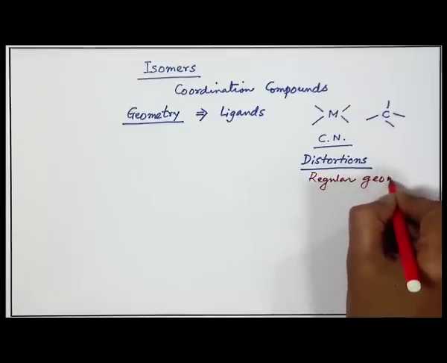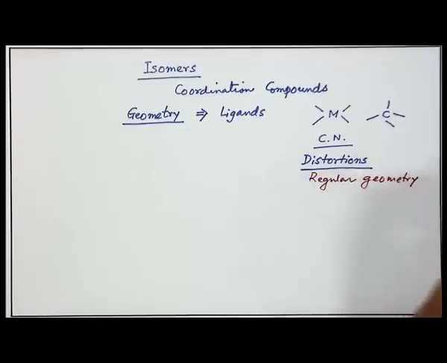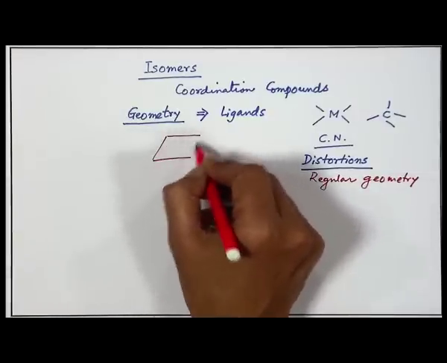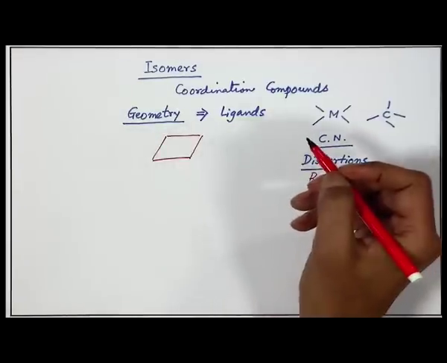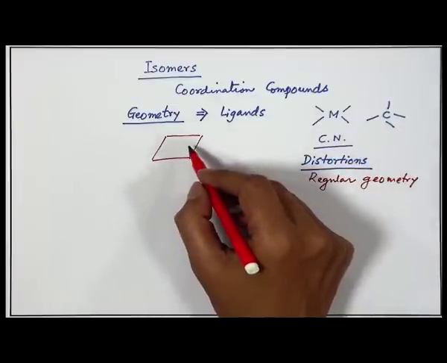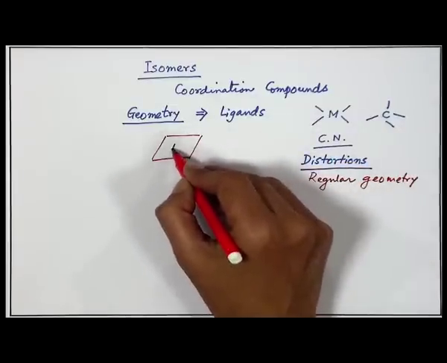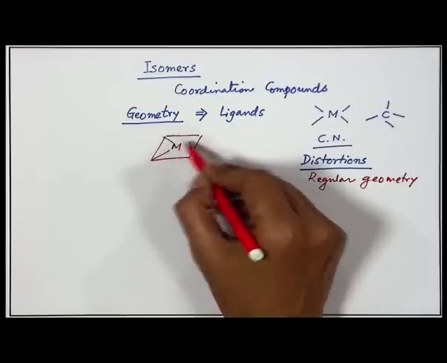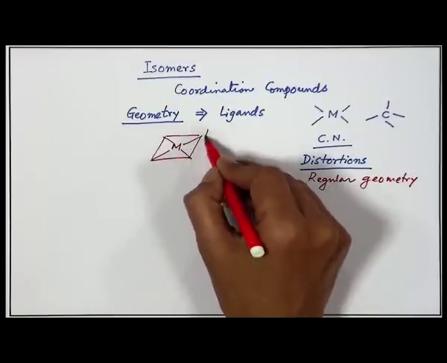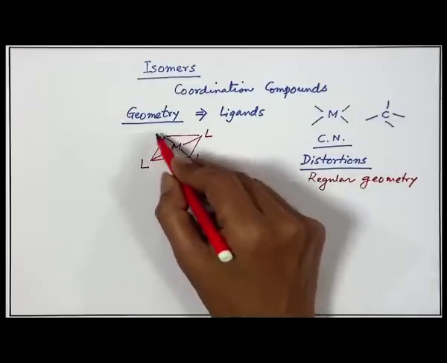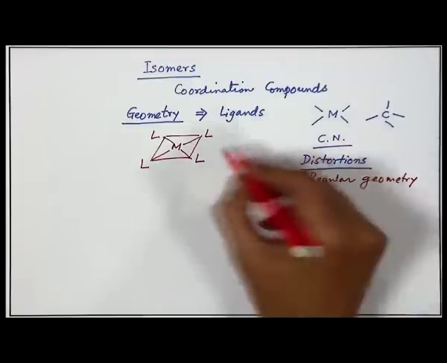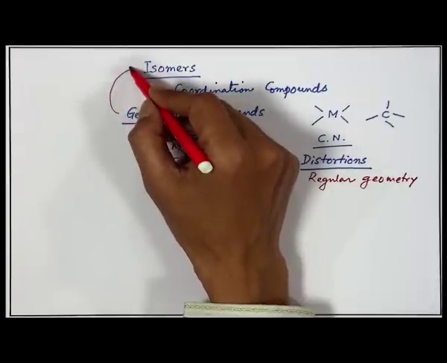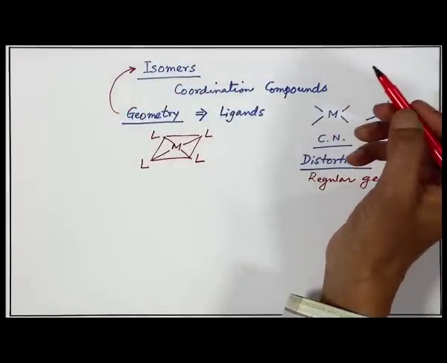So, first we should know what those regular geometries are, particularly if we consider a very good square planar arrangement. So, the geometry of that particular compound will be square planar, where we have M at the center of the square plane, and then we can have the 4 ligands L, L, L, L. So, the geometry is typically square planar, and what we get related to that geometry is the isomers.